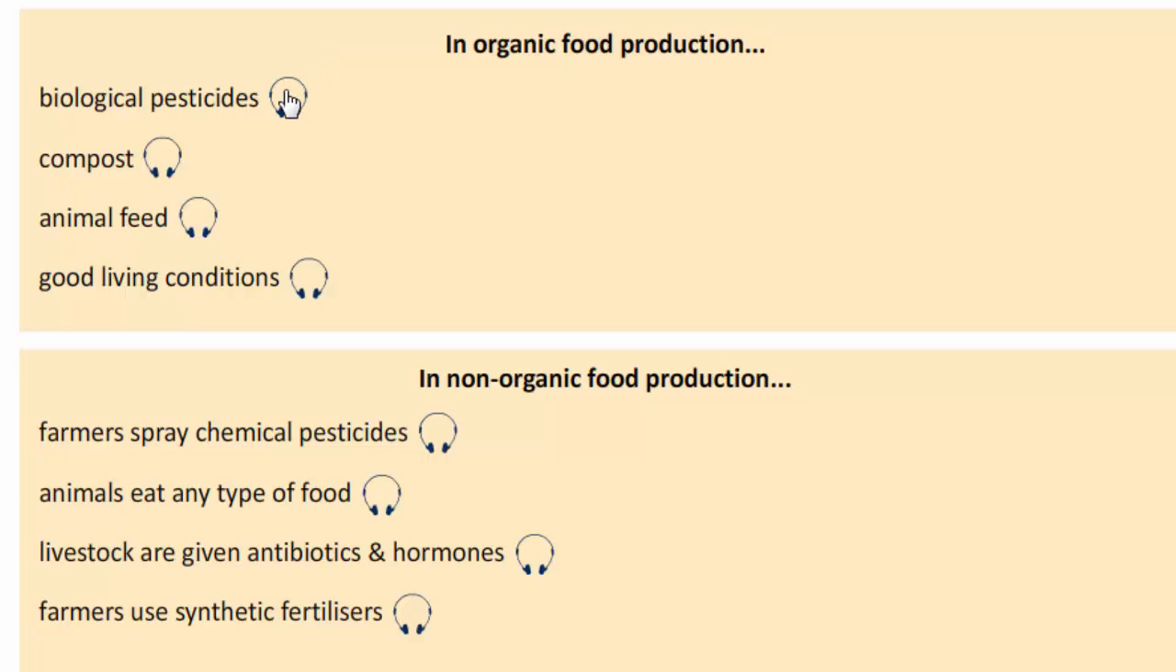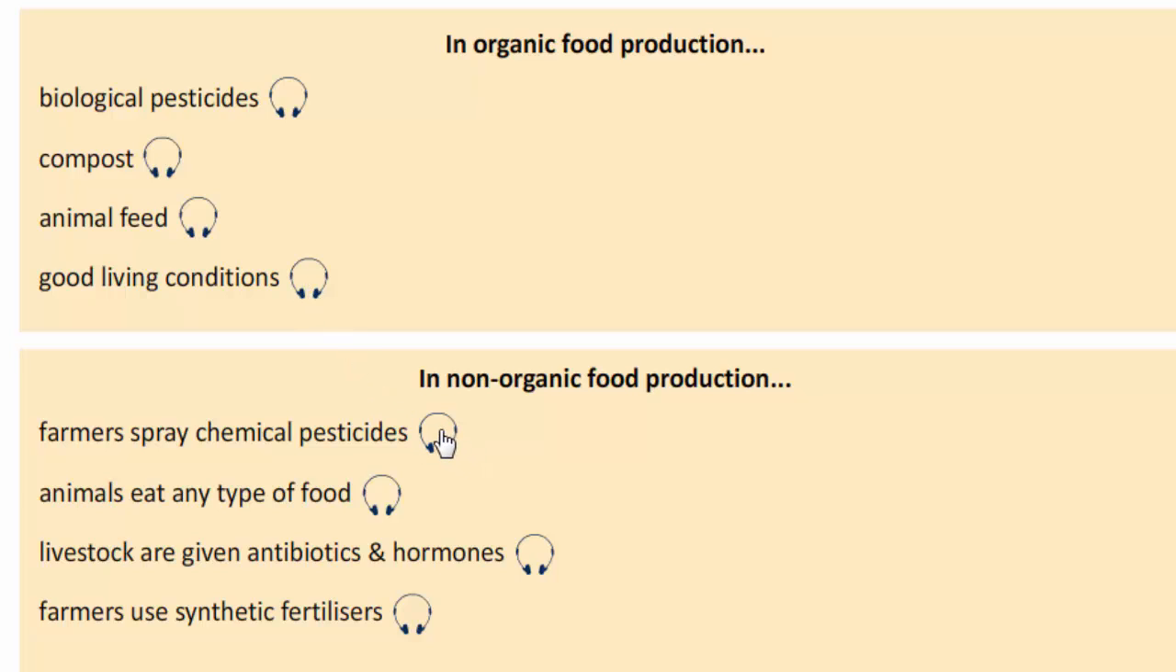And you are to make complete sentences with the following phrases. In organic food production, biological pesticides can help reduce pests and disease. In organic food production, compost is used as fertilizer. In organic food production, animal feed is GMO-free and has organic ingredients. In organic food production, good living conditions can help prevent disease.